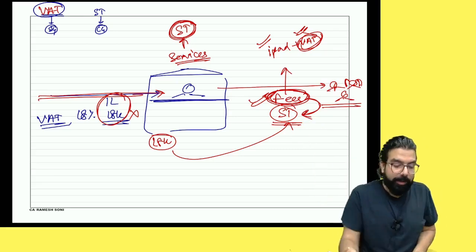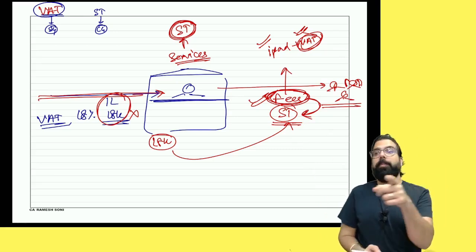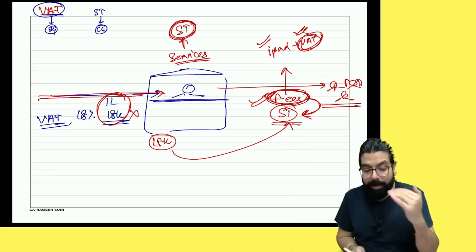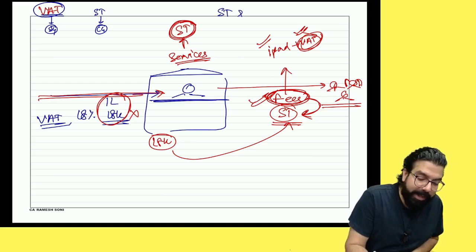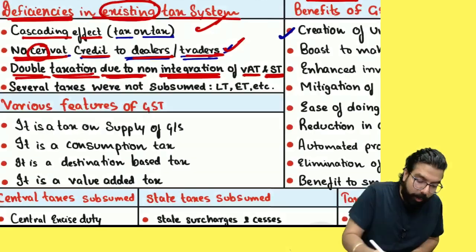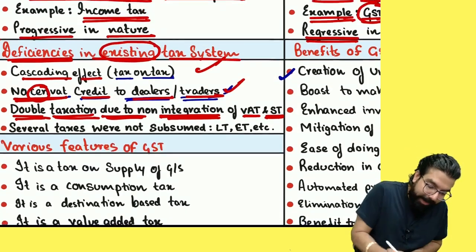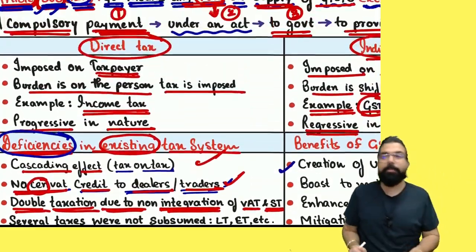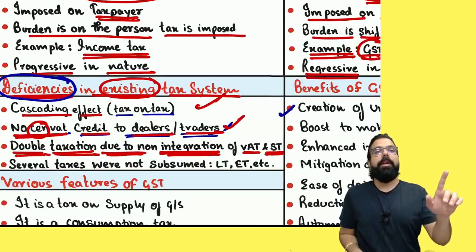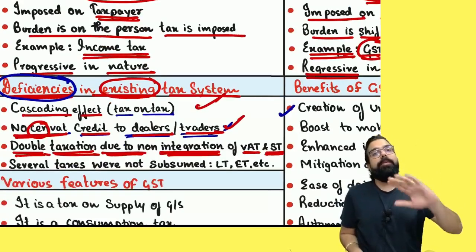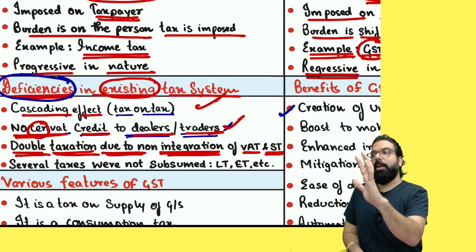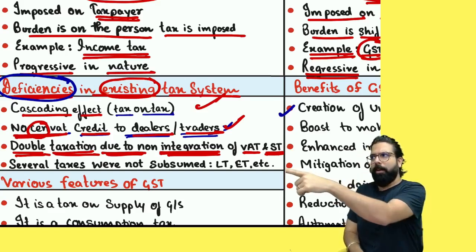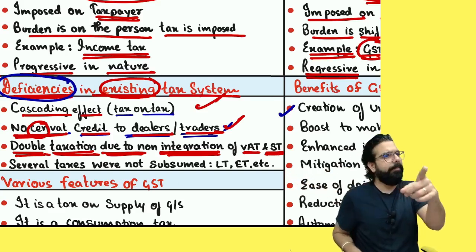Everyone here now. People, is this point clear to all? Shall I explain again or got it? My question is, service tax and VAT integration, there or not there? Problem? No problem. Problem. And that is the deficiency in the existing tax system. Shall I explain again or got it? Louder, everyone. Everyone got it? See, if everyone does not say yes, then I will not go ahead. Can I go ahead?